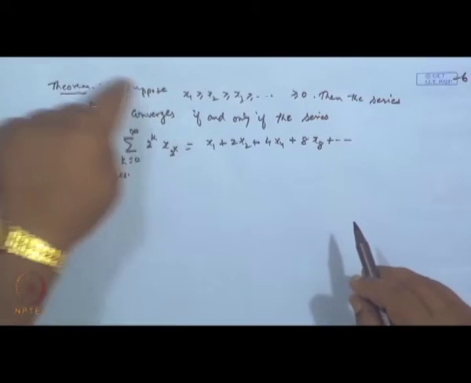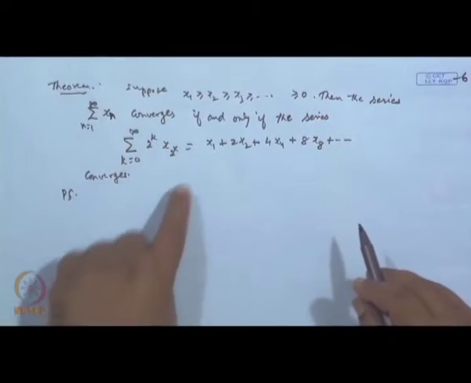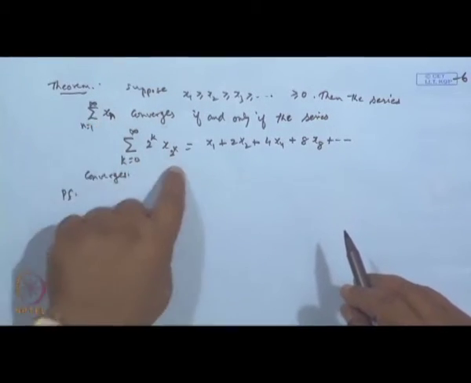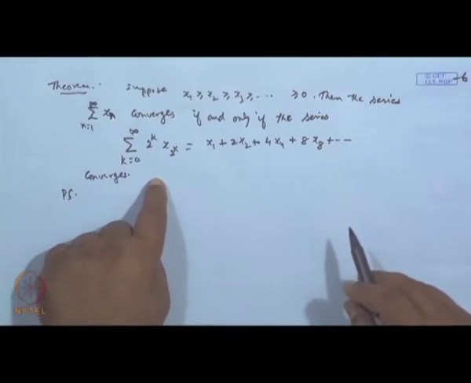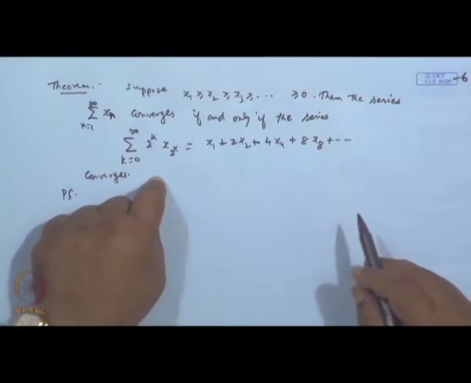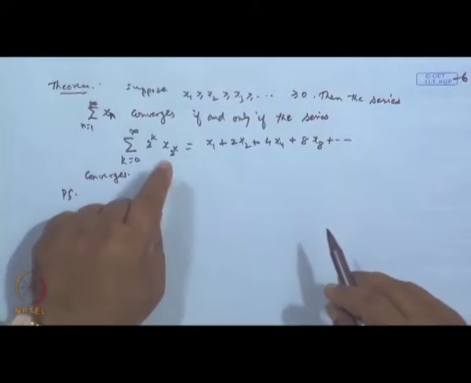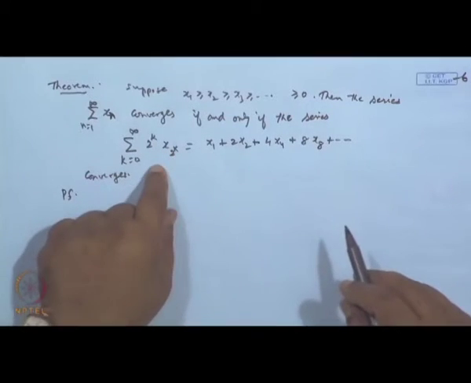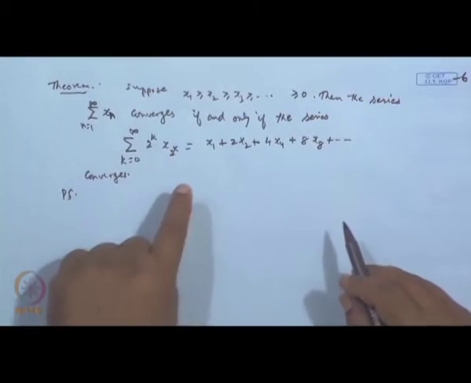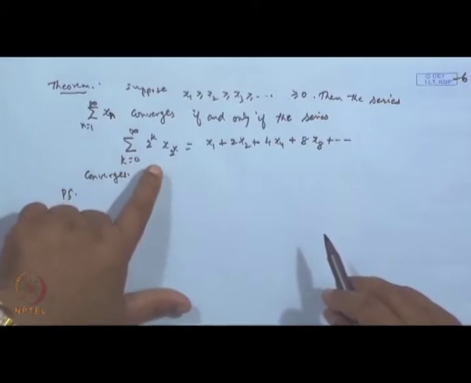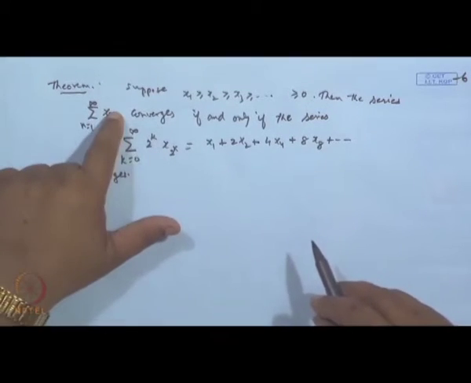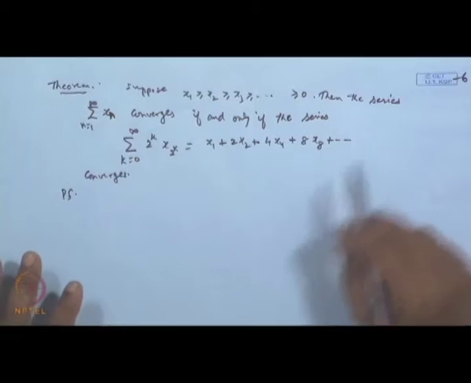In order to test this series for convergence, you convert it into a more suitable form, which can easily be proved to be convergent or divergent. So if that is convergent, this will converge. Okay. That is what it says.